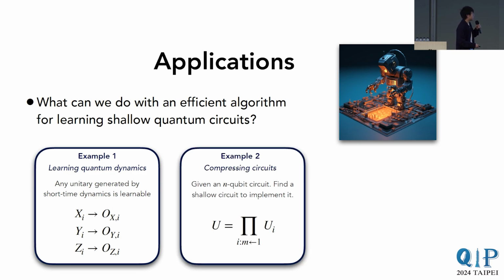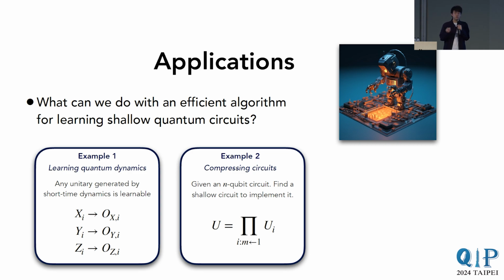Another application is actually not related to learning at all. There's no learning in here, but it can still be used. The task here is compressing circuits. Suppose we have some n-qubit quantum circuit that we would like to implement in the lab. Here we know everything about that circuit. It was given to us, so there's no unknown.